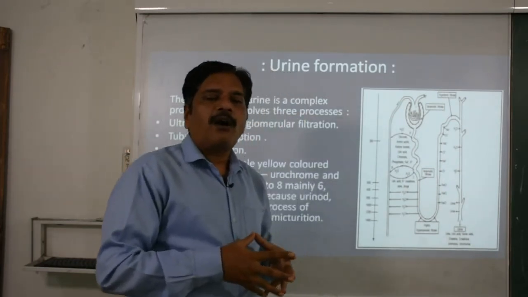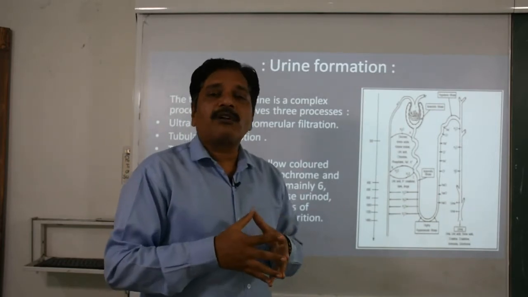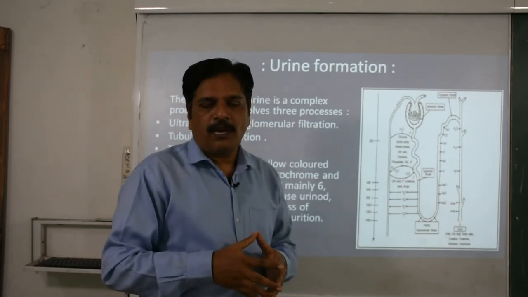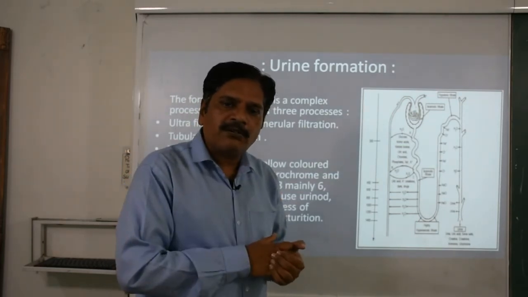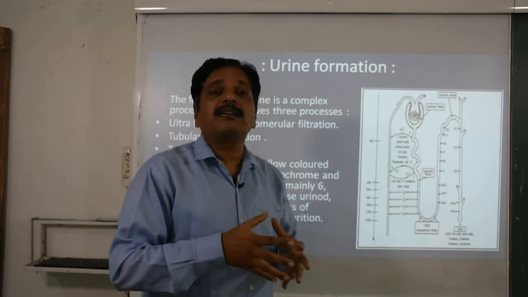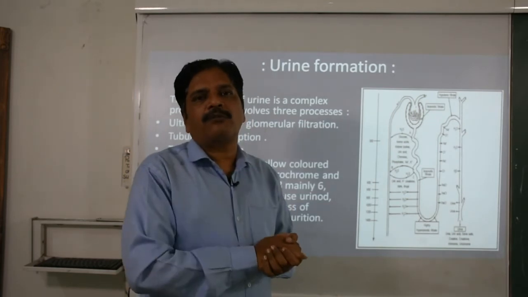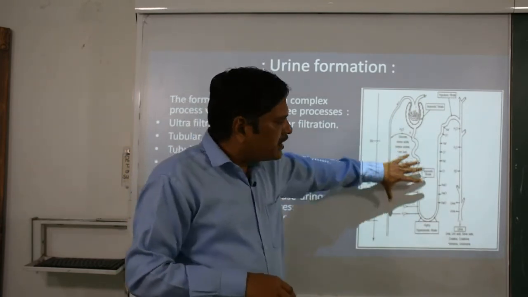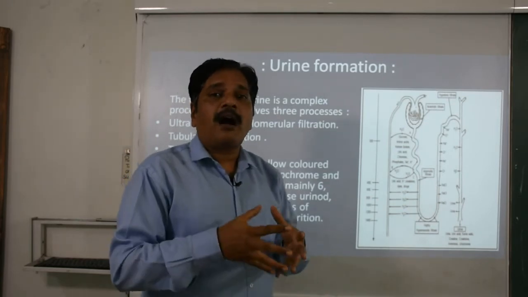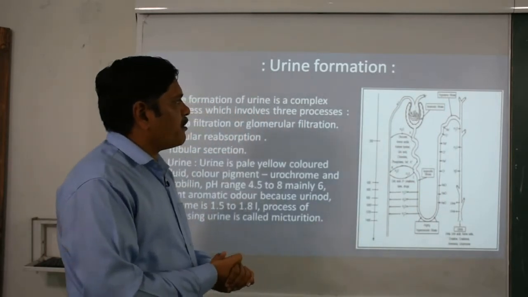You know how it finally works. What is the quantity separated out in the form of glomerular filtrate? That is 190 liters. And what is the quantity of urine which is excreted out? That is 1.5 to 1.8 liters. That means nearly 188.5 liters of this glomerular filtrate is reabsorbed during this process. So see how nicely this selective reabsorption is performed there.